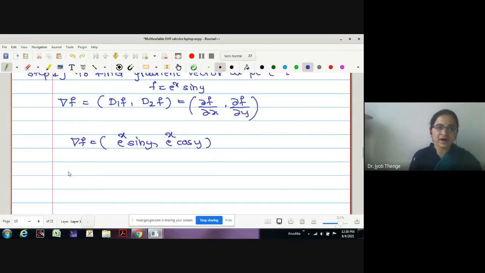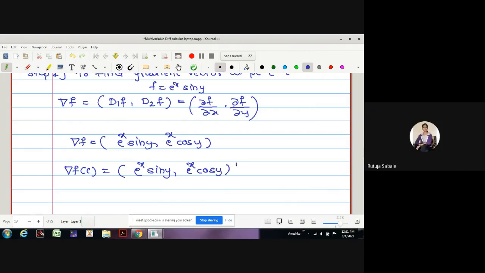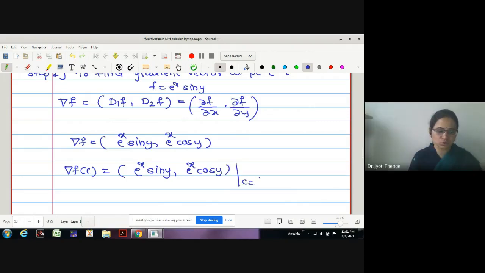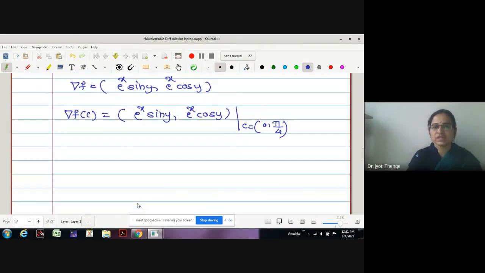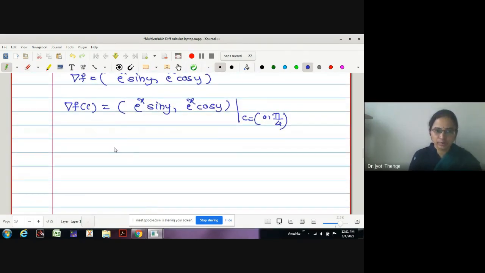Now we will find out the value of this del F at the point C. What is the point C given to us? Zero, pi by 4. Yes, this is C equal to 0 and pi by 4. How can I get the value of this gradient vector at the point? We have to put x equal to 0 and y equal to pi by 4.